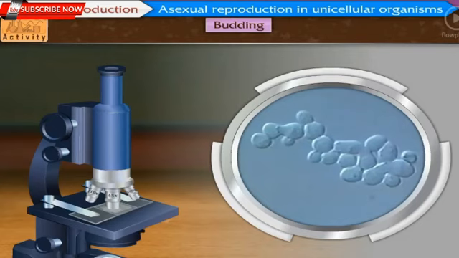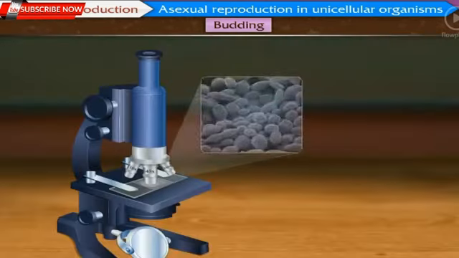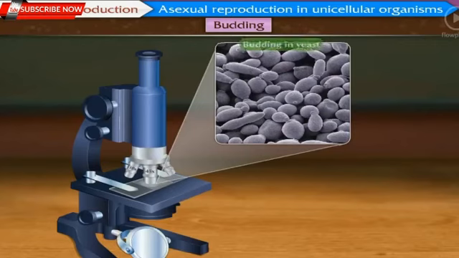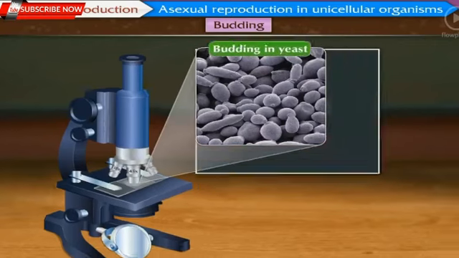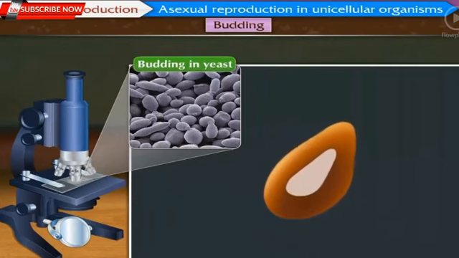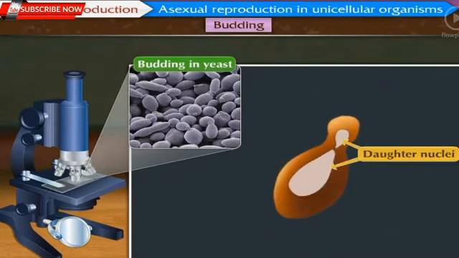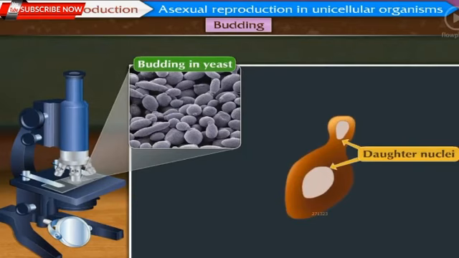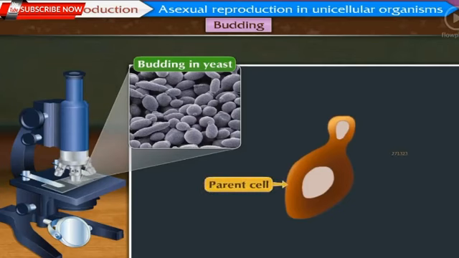Let us learn more about this method in brief. Asexual reproduction occurs by budding in yeast, a unicellular fungus. Yeast cell produces 2 daughter nuclei by mitotic division so as to reproduce by budding. This yeast cell is called the parent cell.